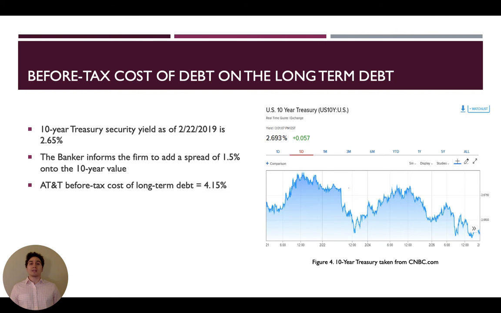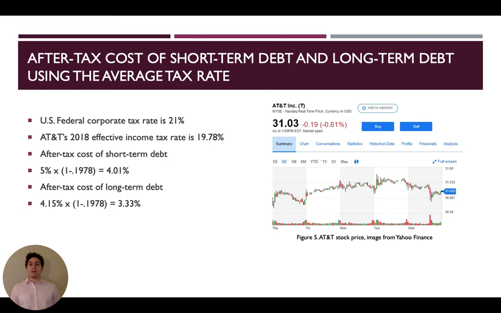Our before-tax cost of debt on the long-term debt. In order to do this, we take our 10-year Treasury security, which as of today is 2.65%. In the question, it says that the banker informs the firm to add a spread of 1.5% onto the 10-year value. After doing that, we get the before-tax cost of long-term debt of 4.15%.